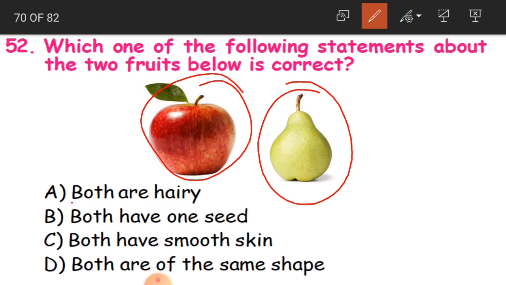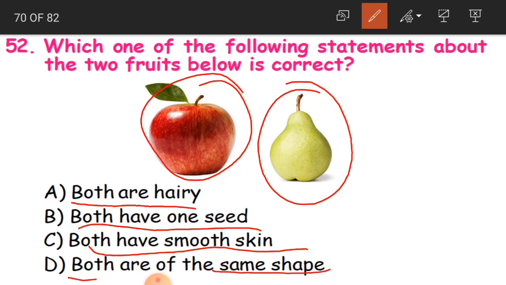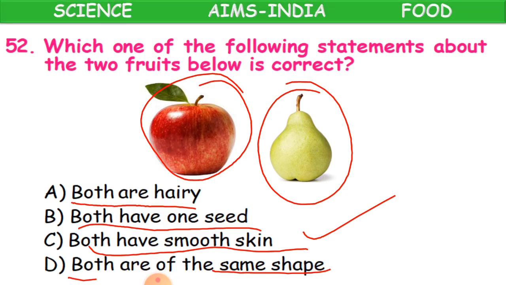Both are hairy, both have one seed, both have smooth skin, both are of the same shape. And the answer is C option. Both have smooth skin. If you see, both have got smooth skin, children. So C is the correct answer.